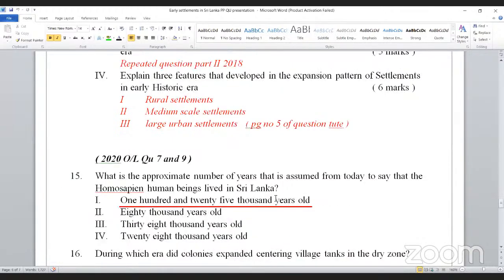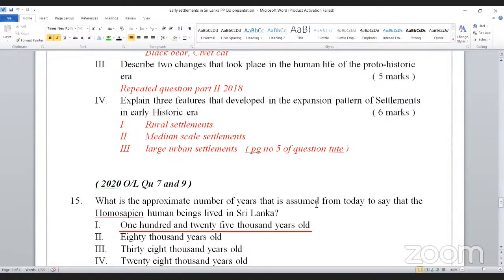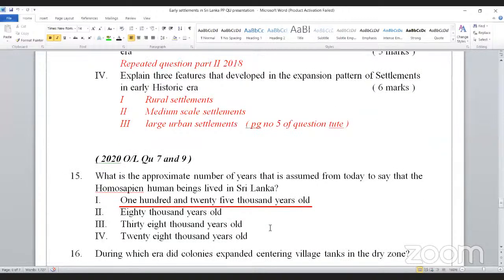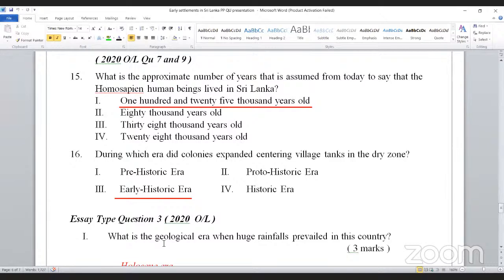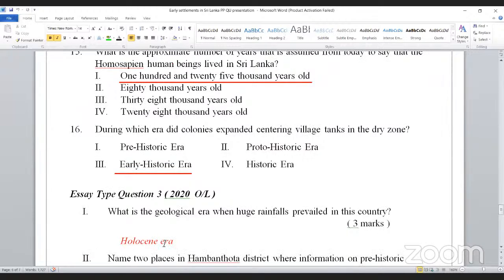Right, the 2020 question paper. What is the approximate number of years from today that is assured to say that Homo sapiens, human beings, began living in Sri Lanka? 125,000 years. During which era did colonies expand centering village tanks in the dry zone? We know that: the early historic era. They were established in the proto-historic era and expanded in the early historic. And these are the structural questions. What is the geological era when huge rainfalls prevailed in this country? The Holocene era.